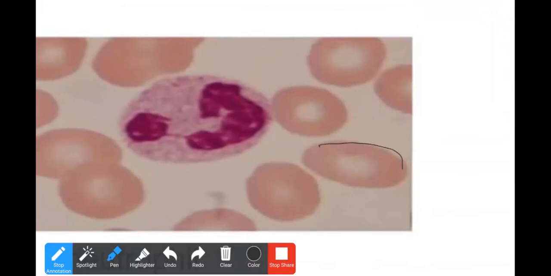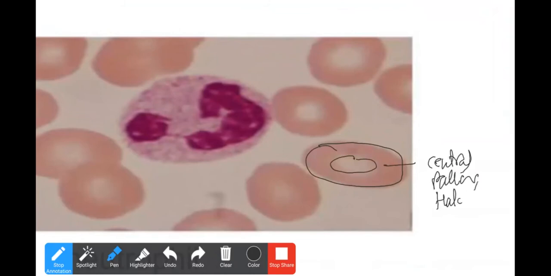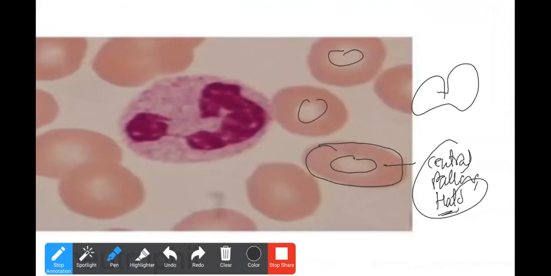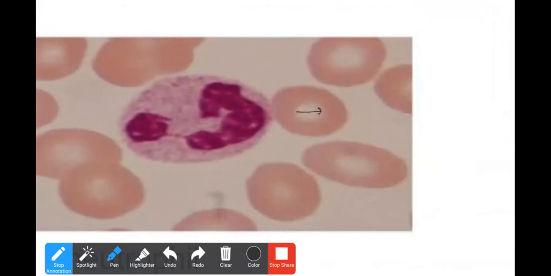These are the RBCs, and there is a central halo, something called a central pallor. This is what is normal because RBCs are biconcave, like a dumbbell shape. Also, the ratio of halo to the diameter should be less than 30%.